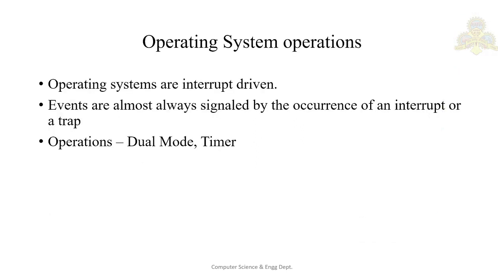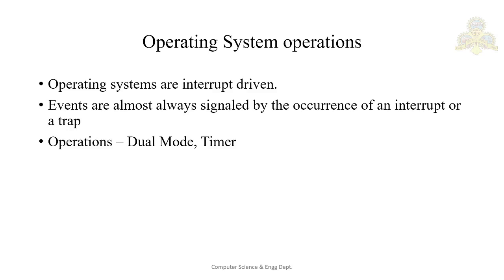Next, we will study operating system operations. As we all know, operating systems are interrupt driven. If there are no processes to execute, no I/O devices to service, or no users to respond to, the operating system will sit quietly waiting for something to happen. Events are almost always signaled by the occurrence of an interrupt or a trap.